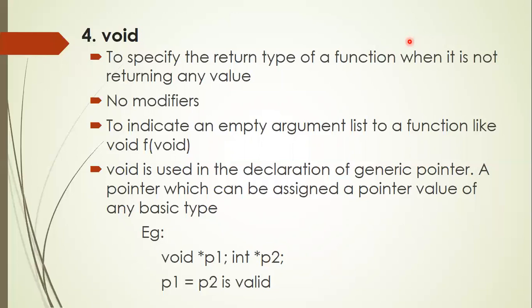A generic pointer is one for which the value of any other pointer, the pointer of any other data type, can be assigned to a void pointer. Example, you take this declaration void *p1. Here, void *p1 denotes p1 is a generic pointer and int *p2 denotes p2 is an integer pointer. So the next statement p1 = p2 assigns p2, which is of integer data type, to p1, which is declared as a void or generic pointer. That is the main use of void data type.